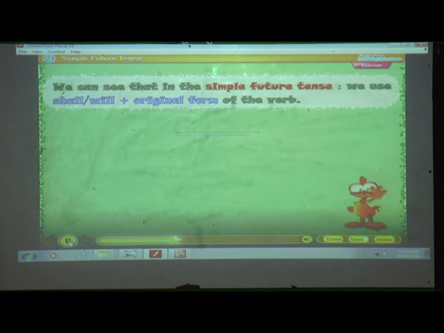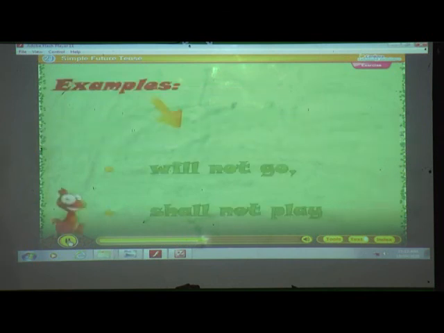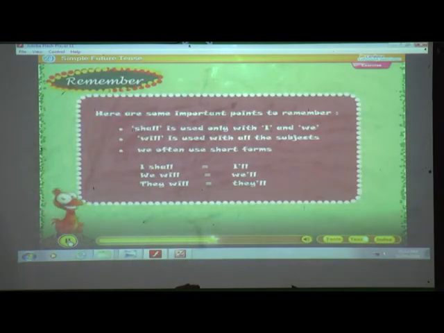We can see that in the simple future tense, we use shall, will, plus original form of the verb. Negative sentences can be formed when we write shall not, will not, plus original form of the verb. Examples: will not go, shall not play. Remember, here are some important words to remember. Shall is used only with I and we.